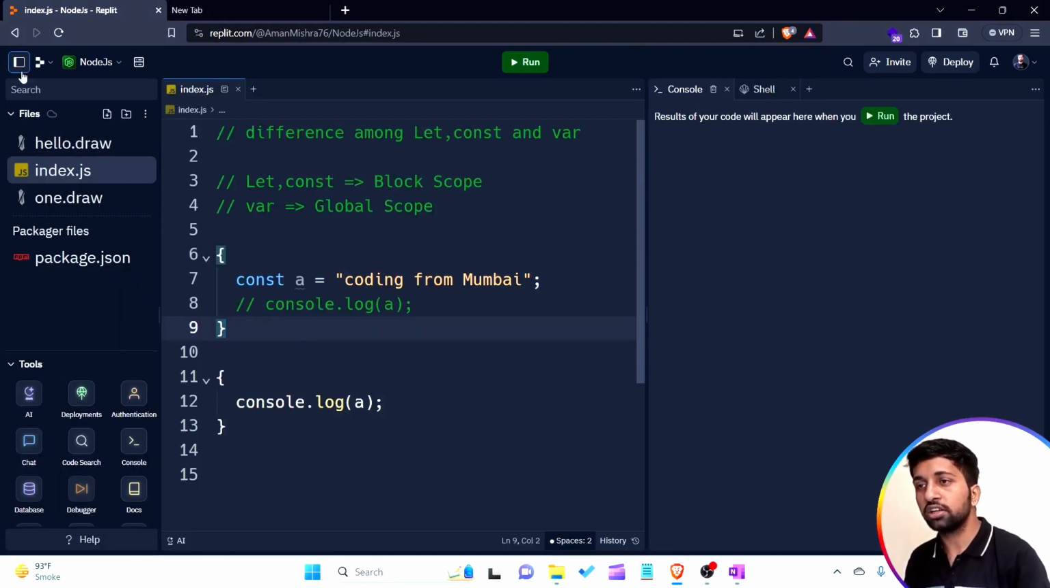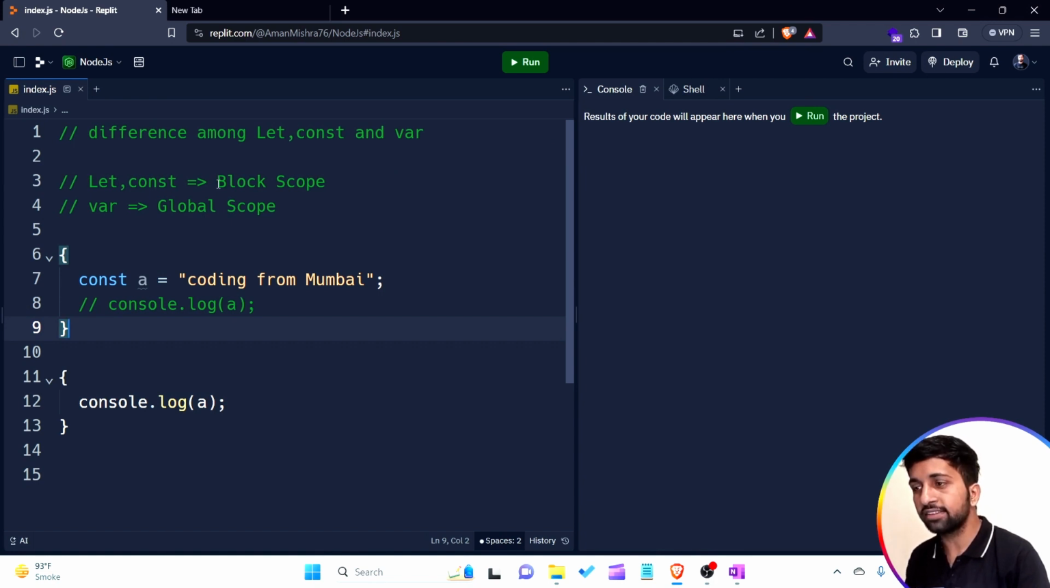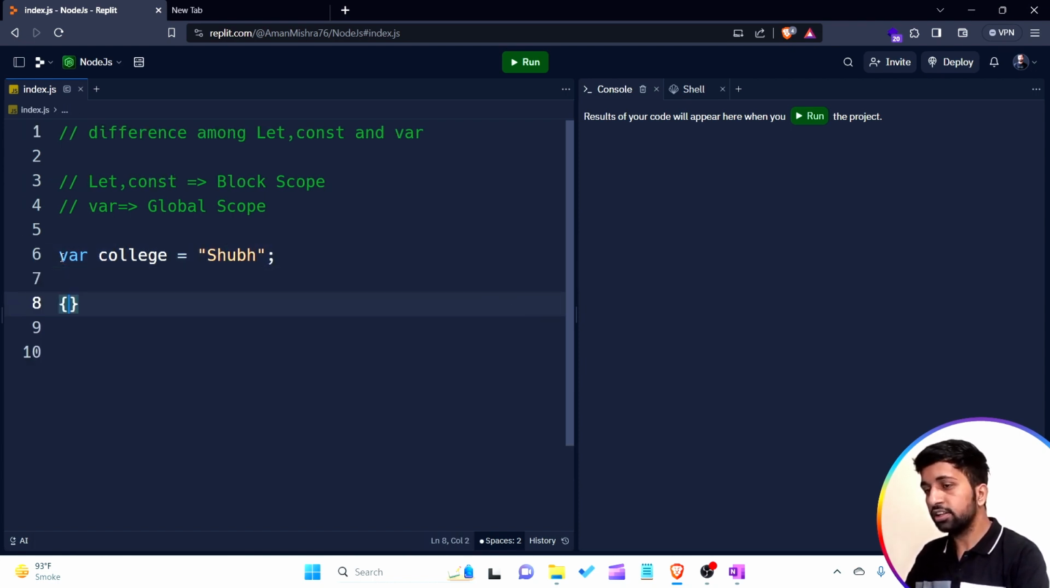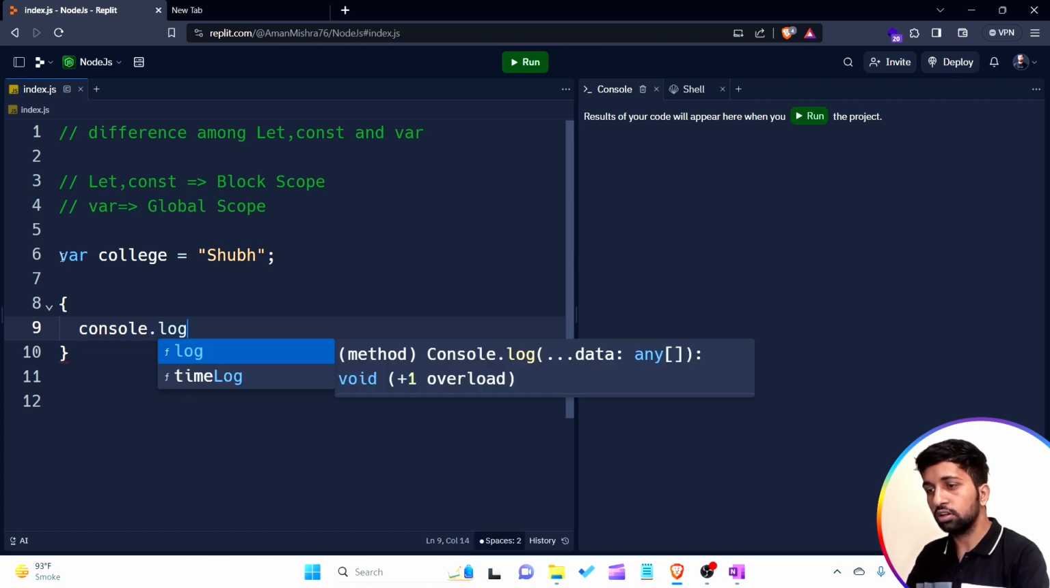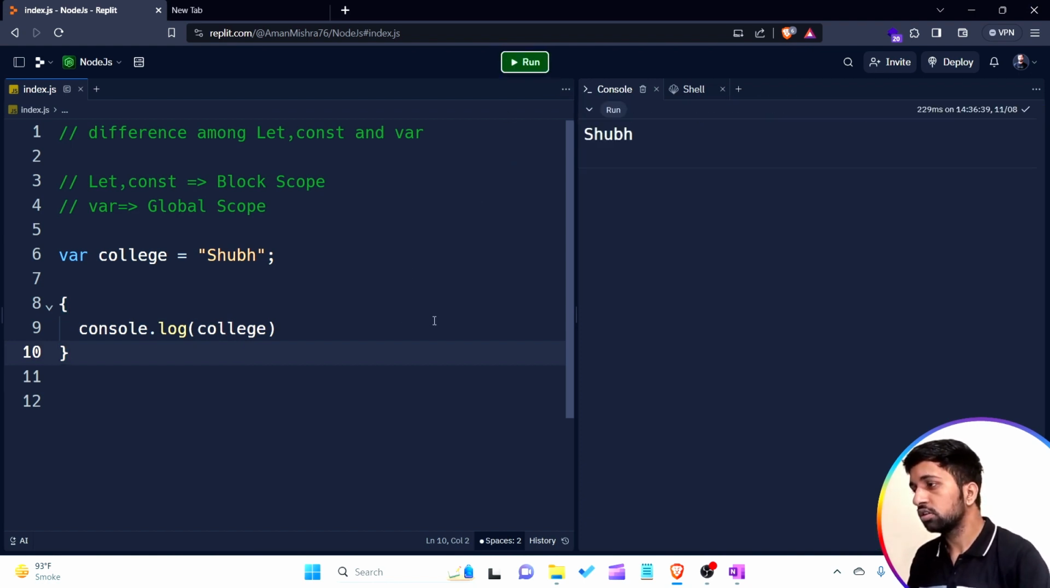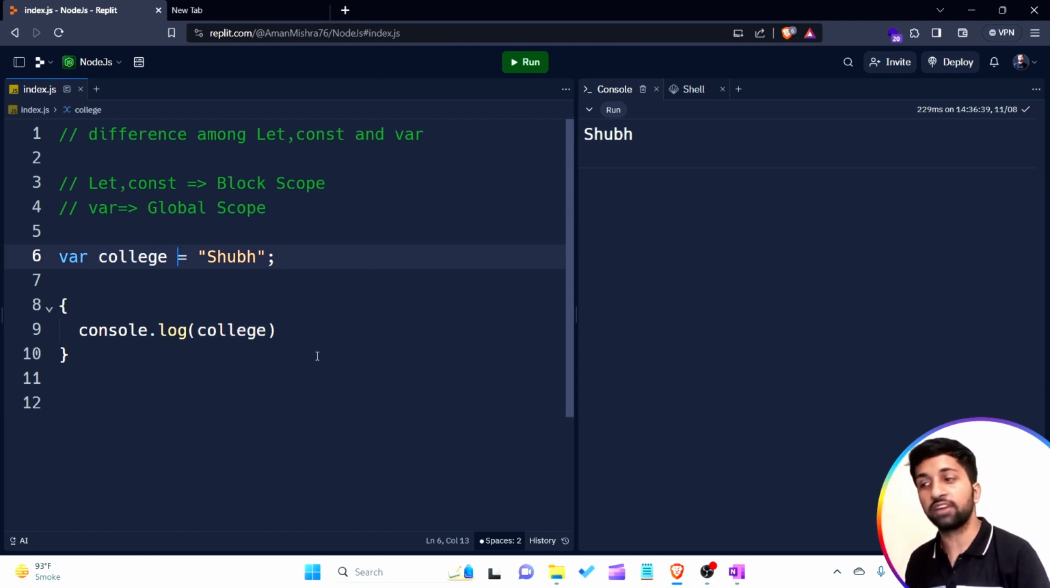Okay, so you are able to understand. The const and let keywords have block scope and the var variable has global scope. Understand? For example, I simply create a variable like college is equal to Shubh. And in this block I just want to print the value of college. I print that and Shubh comes, meaning the scope of this college variable is the whole file. In this whole JavaScript file, the college variable is known by everyone. Why? Because the scope of a var variable is global scope.